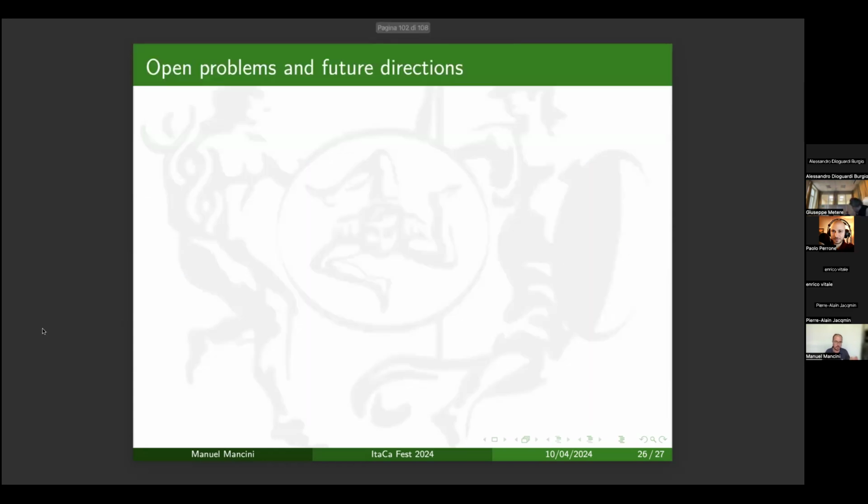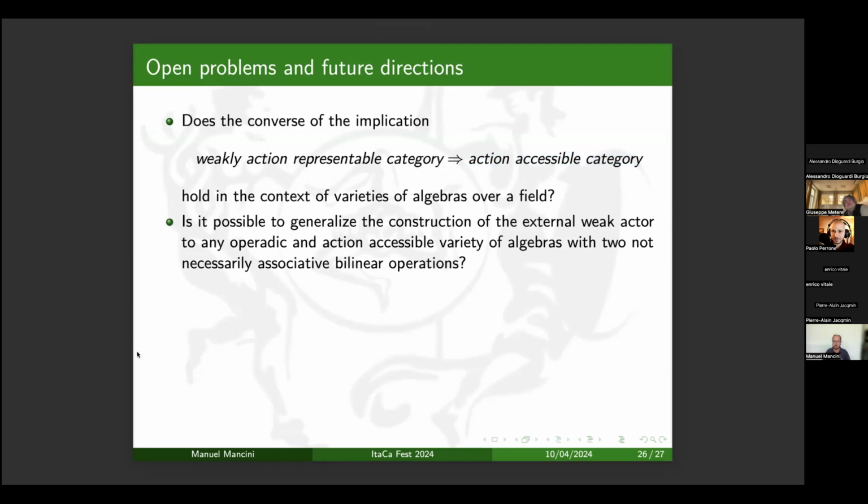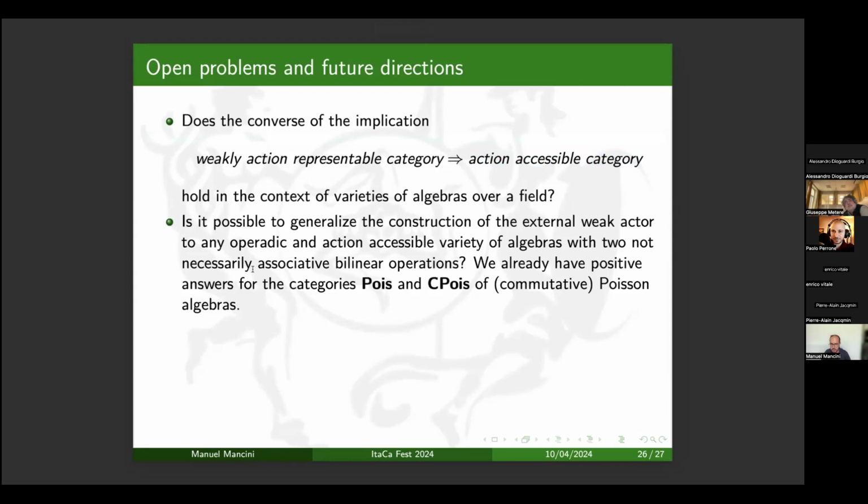So I want to conclude with just a few open problems that we have. At the moment, we didn't find a counterexample of an action accessible variety of algebras that is not weakly action representable. So we are trying to understand if the converse of this implication holds in our context or not. Then we would like to generalize the construction of the external weak actor to varieties of algebras with more than one operation, for instance, two operations. And we think that it's possible because we already have a positive answer for Poisson algebras and commutative Poisson algebras.